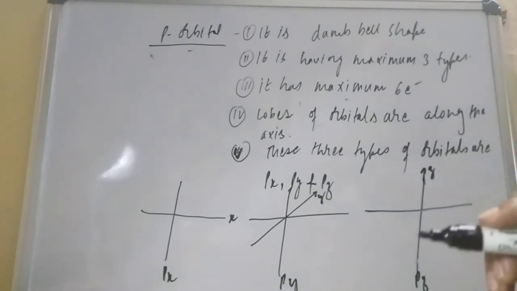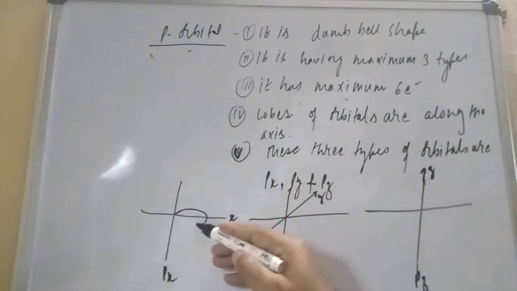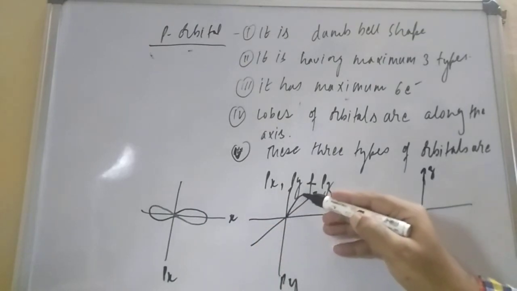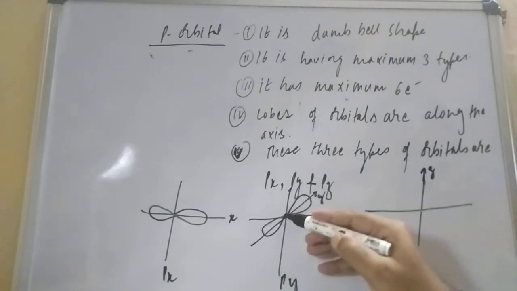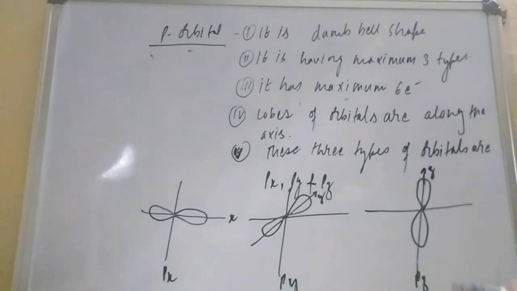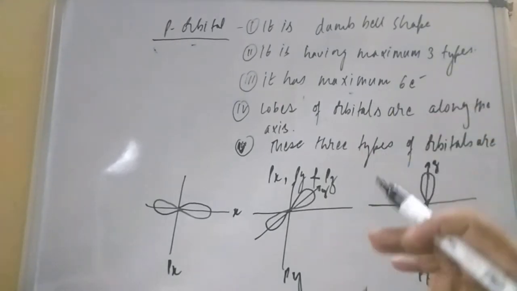Now let us try to understand px. This is the px, this is the py, and this one is the pz orbital. So that is the 3 types of p orbital we mention.